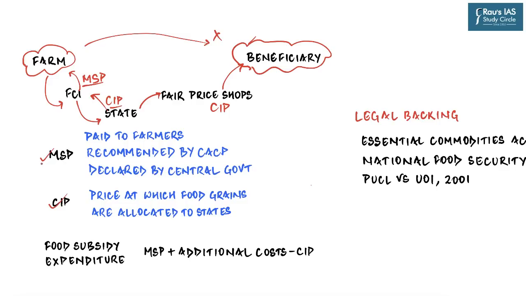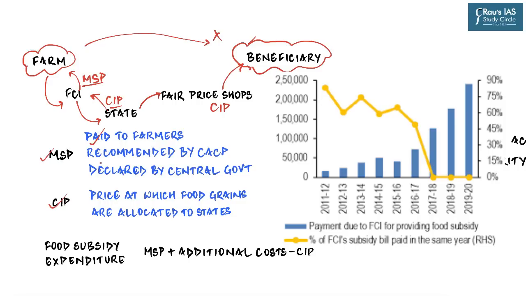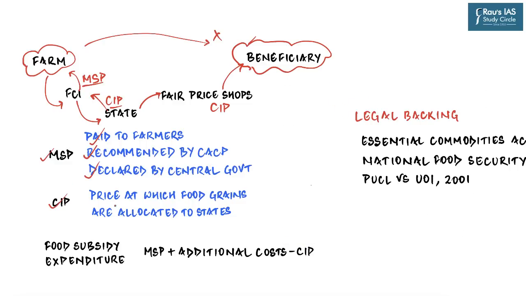From this point onward, if someone asks you what is minimum support price or MSP, you are going to confidently say that MSP is the price at which food grains are bought from farmers, and hence it is the price which is paid to the farmers. It is paid by FCI, but it is recommended by CACP, the Commission for Agricultural Costs and Prices, and it is of course declared by the central government. Whereas central issue price is the price at which food grains are allocated to states. At the same time, the beneficiary also pays the central issue price in return for food grains.